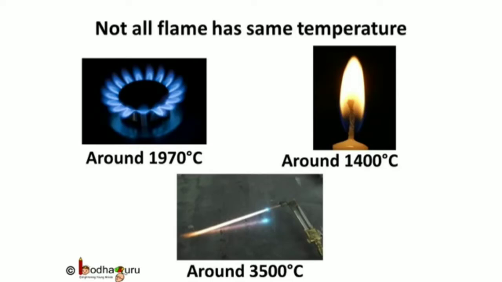Temperature of the flame varies with the fuel type. Like butane gas, which we use for cooking, burns with 1970 degrees Celsius. Temperature of oxy-acetylene flame, which is used for welding, is about 3500 degrees Celsius. So the temperature depends on the fuel type.